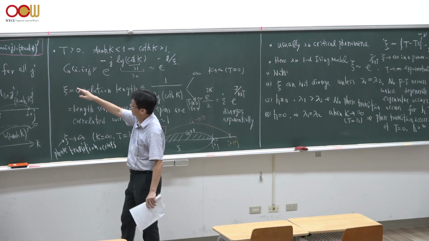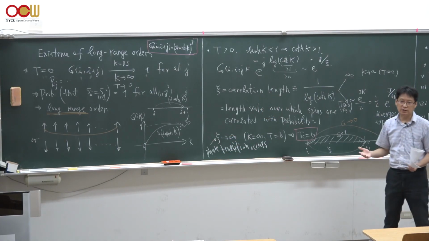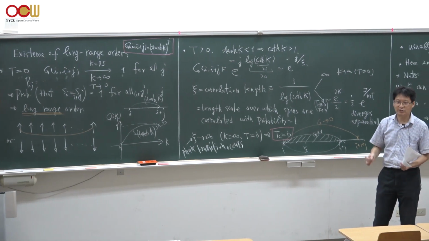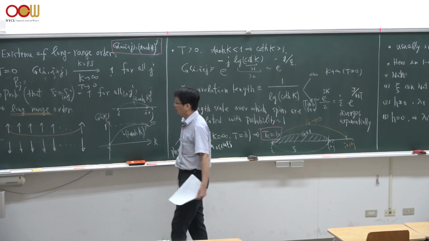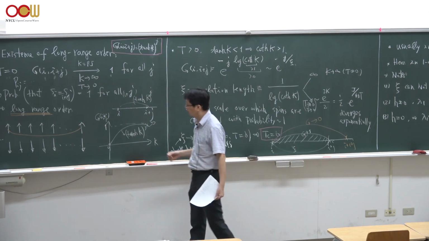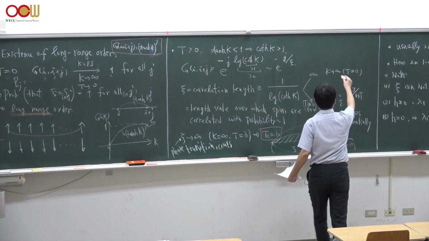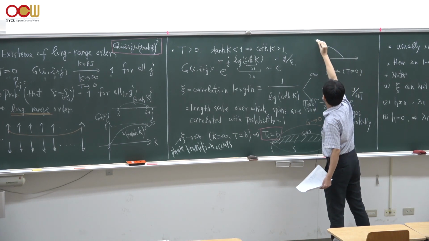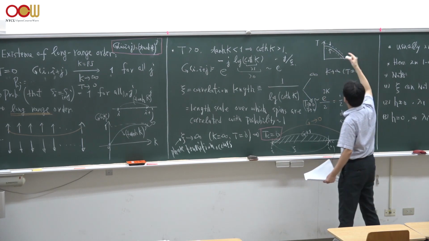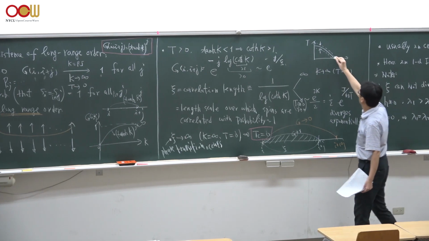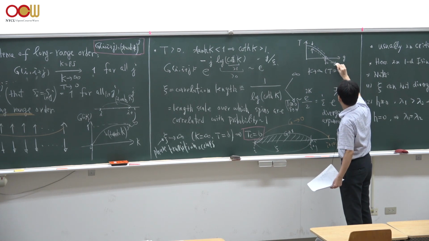But here in the Ising model in one dimension, the situation is very special and rare in the sense that the transition occurs exactly at 0 temperature, where spins have long range order. In many other cases, the ordered phase is not exactly linked to the phase transition. Remember the phase diagram that we talked about at the very beginning of the course: we have a finite temperature transition, which is what we study here, and we also have a 0 temperature phase transition, which we call a quantum phase transition.